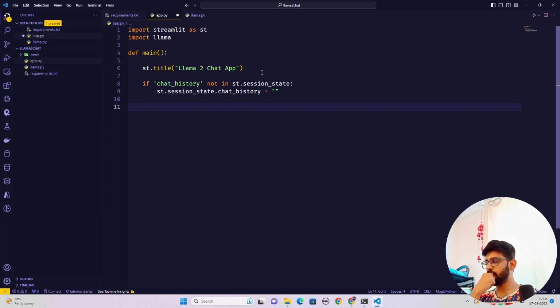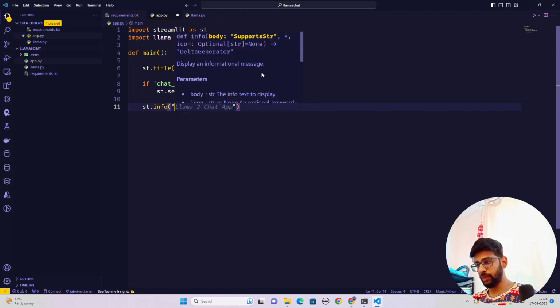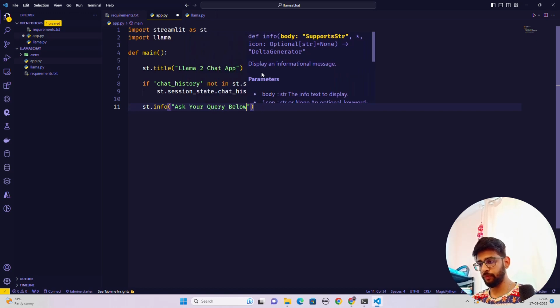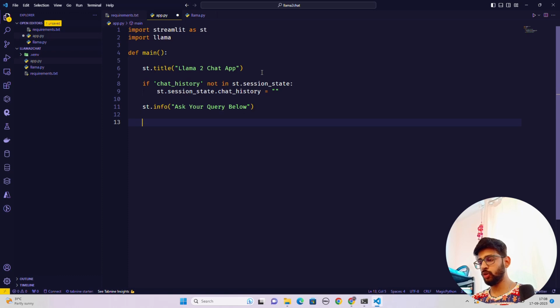Now you need some info. So let's write ht.info, and we can write, ask your query below. Now let's have an input text. This is a variable that I'm defining, and for this I'm going to use a text area where the end user will put their prompt or input.